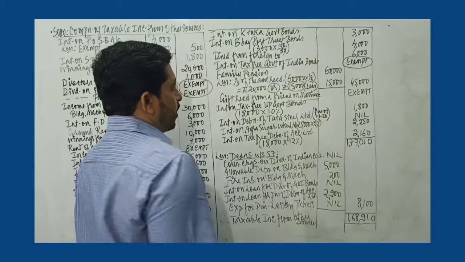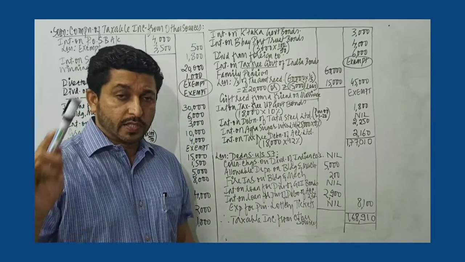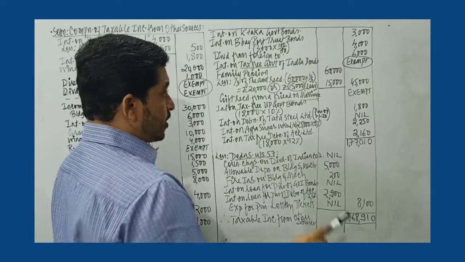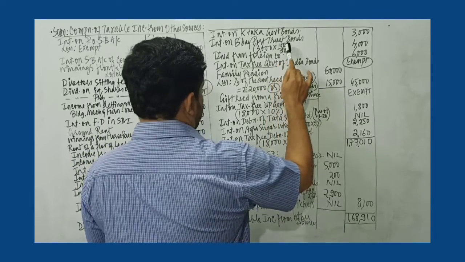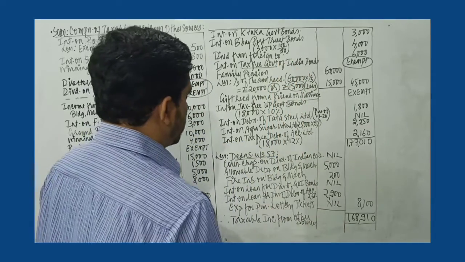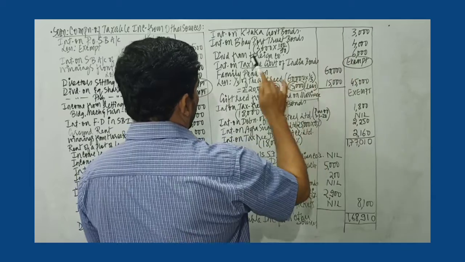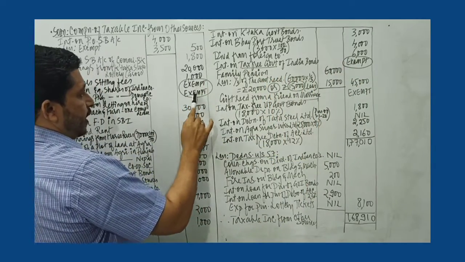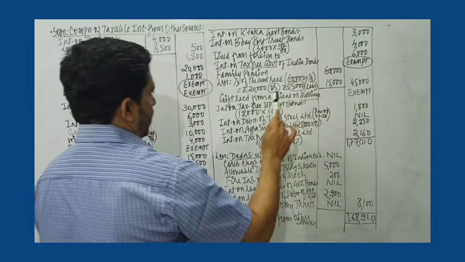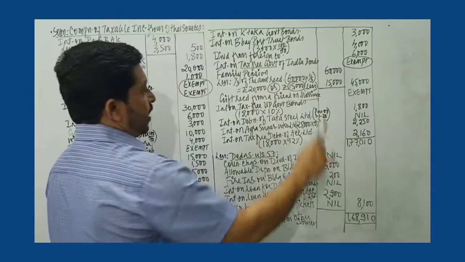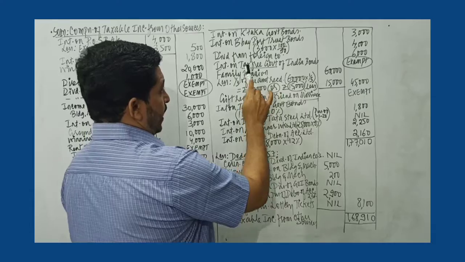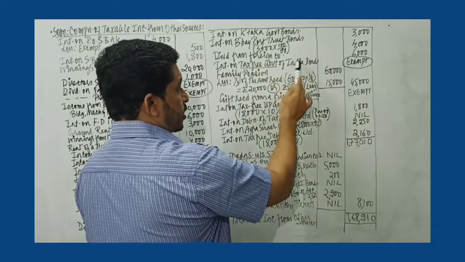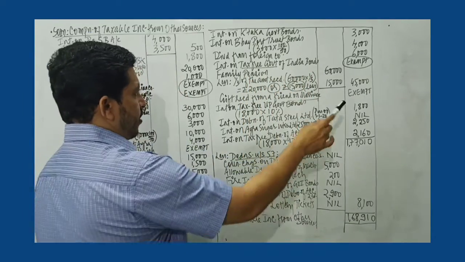Then interest on Karnataka government bond 3,000. Interest on Bombay Port Trust bonds is given 3,600. Interest is given. Since interest is given, we need to gross it up. Again, TDS rate is 10%. So 100 by 90 would give you 4,000. Dividend from foreign company is taxable. Dividend from Indian company is exempt. Foreign company is taxable. Interest on tax-free Government of India bonds. It's given very clearly. Tax-free Government of India. Tax-free central government securities is exempt from tax.